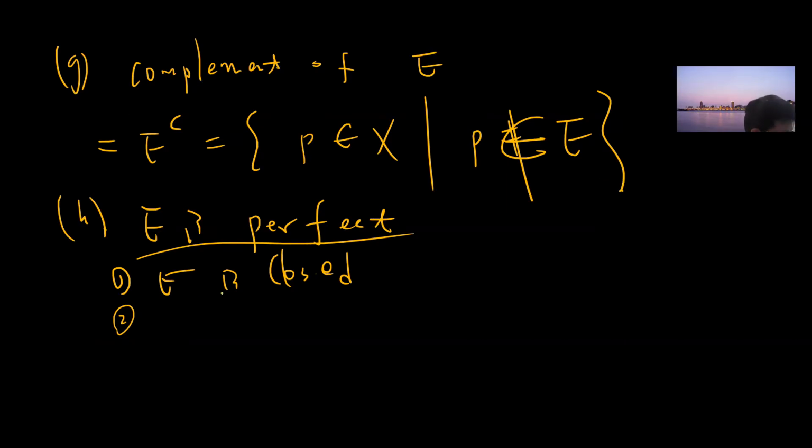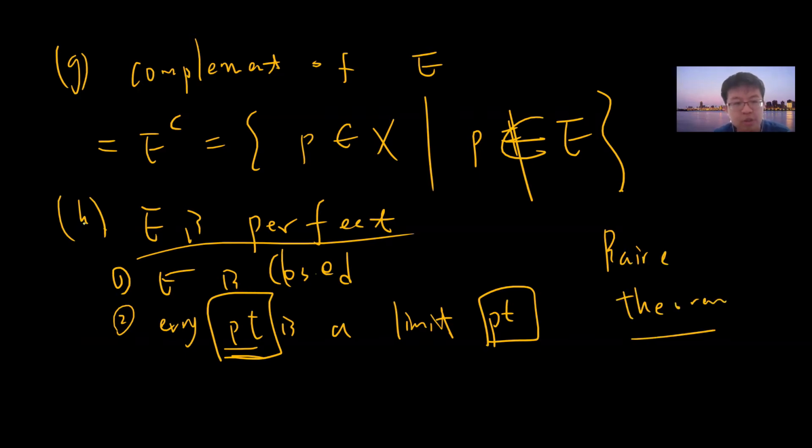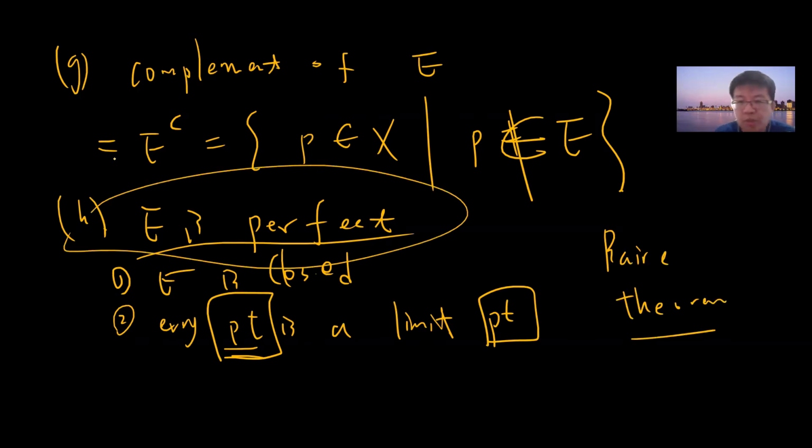E is perfect means it's closed and every point is a limit point. We might talk about some theorems like first category or second category; we may talk about a special topic on the perfect set.